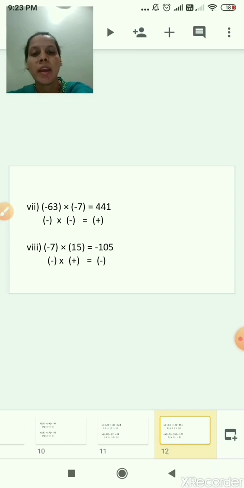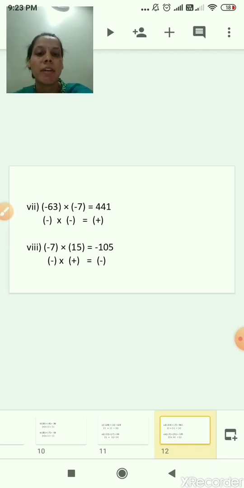Okay. Now the next sum, the 8th one: minus 7 multiply by 15. Correct? What is the first integer? 7. What is the sign of 7? Minus. What is the second integer here? 15. What is the sign of 15? Plus. 7 multiply by 15. 15 sevens are? Yes, 105. Correct. And the sign is minus. Why? Because the first number is minus and the second number is plus. Minus plus becomes minus. So the answer or the product is minus.